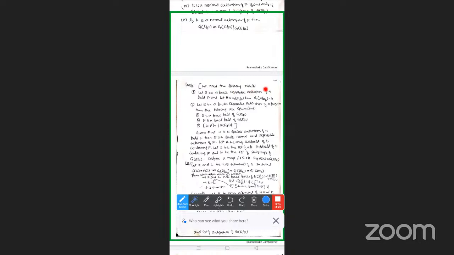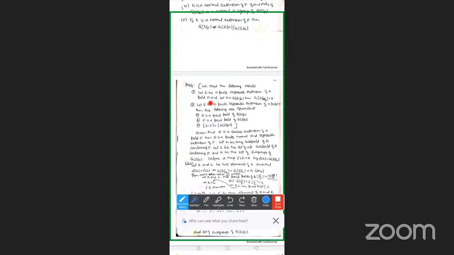So we need the following results. The first one: let E be a finite separable extension of a field F and let H be a subgroup of G(E/F). Then G(E/E^H) is equal to H. This is the first result.